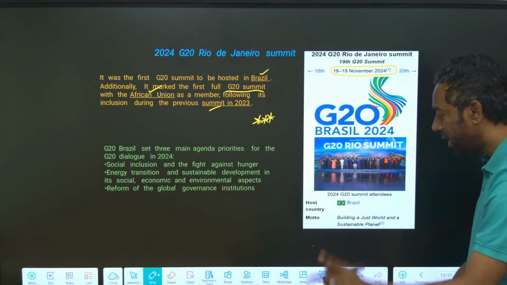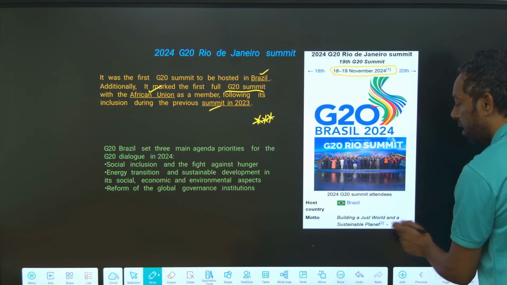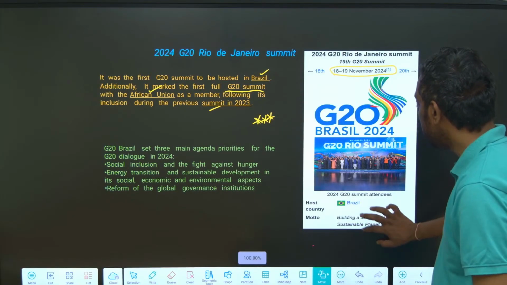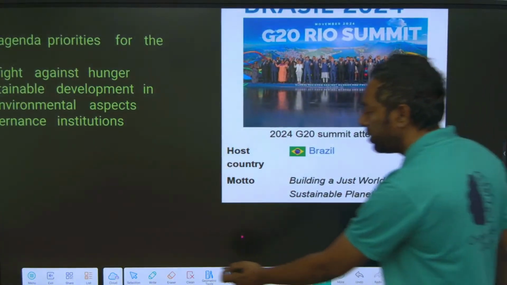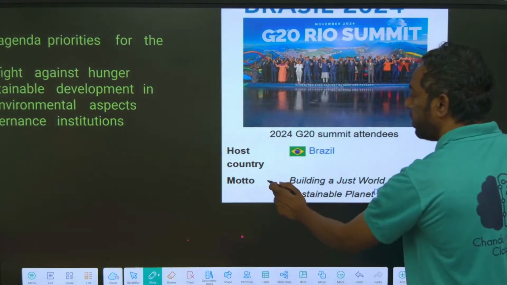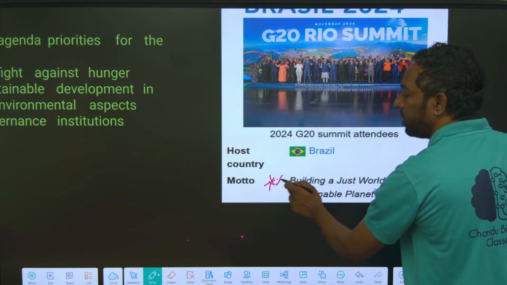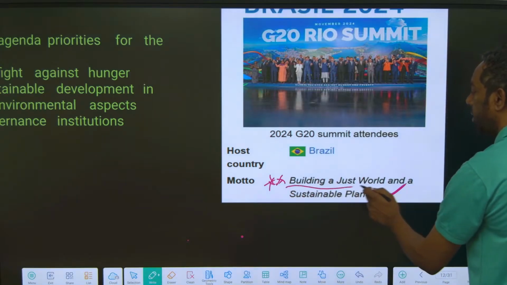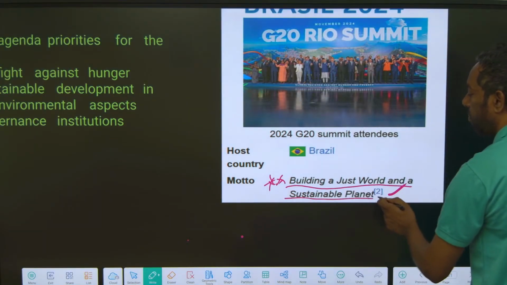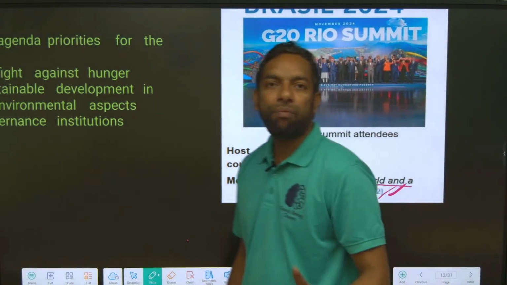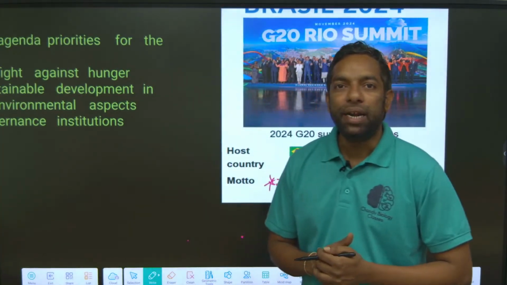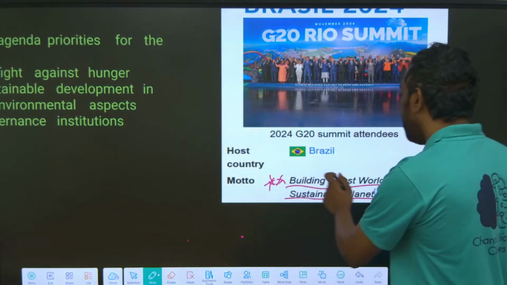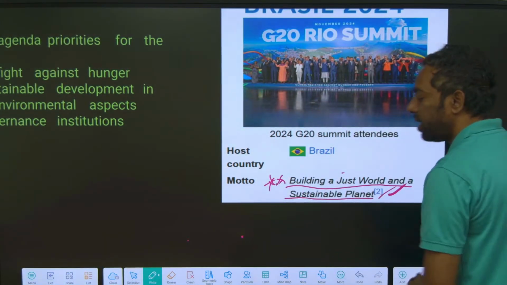The theme is building a just world and a sustainable planet. This is the important theme in the Brazil meeting, guys. What is this? Building a just world and a sustainable planet.